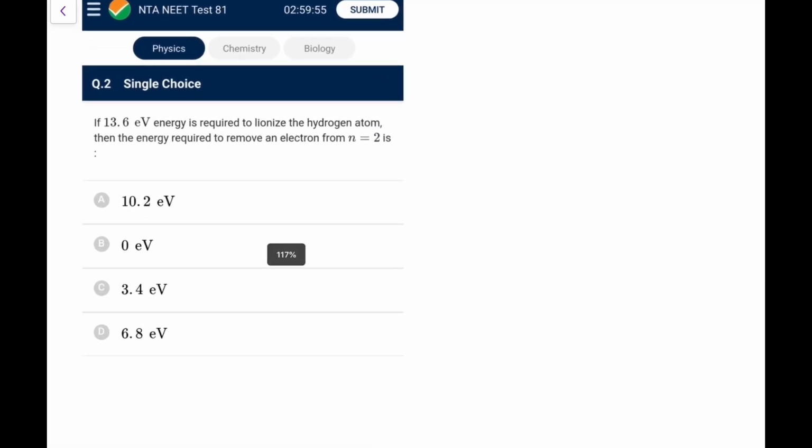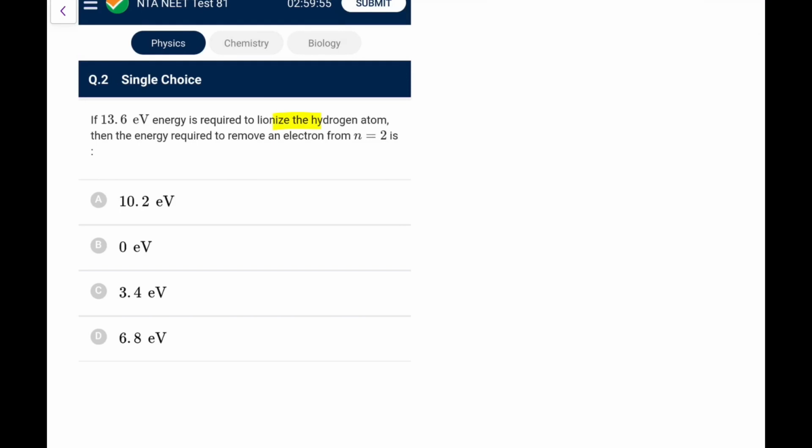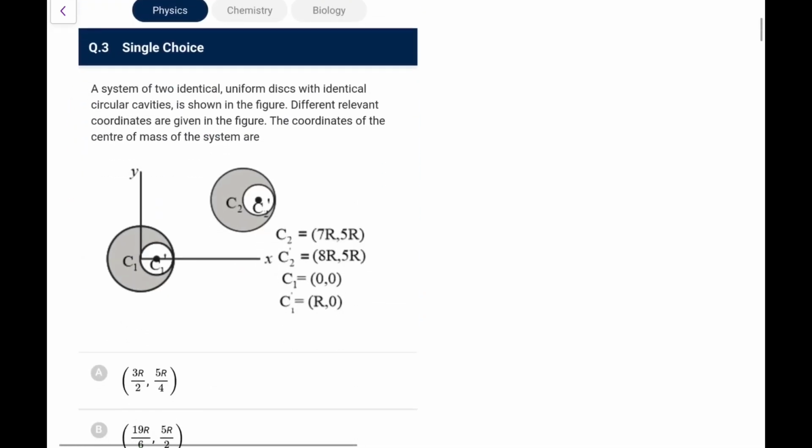Next, if 13.6 eV energy is required to ionize the hydrogen atom, then the energy required to remove an electron from n equal to 2 would be 3.4 eV directly. You can directly go for it.